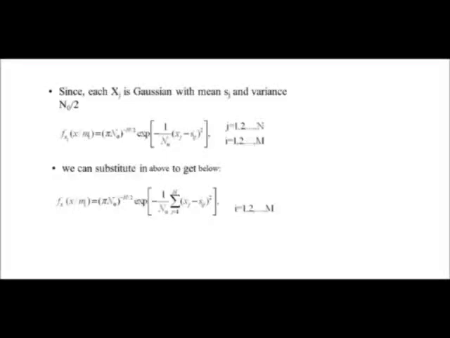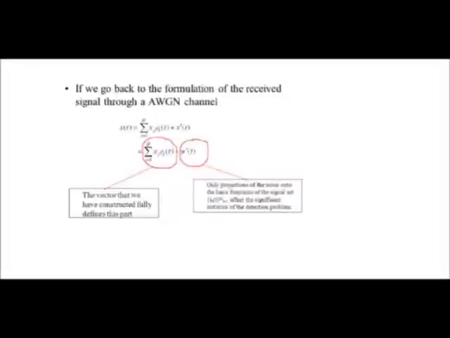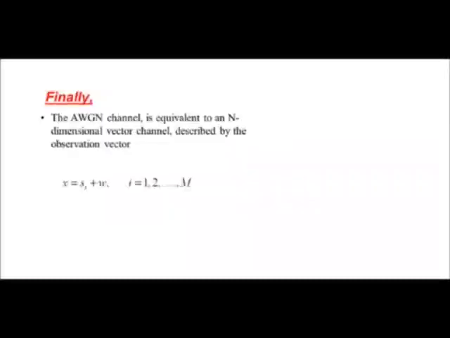If we go back to the formulation we have received for the signal, x of t is constructed fully defining the function with respect to xj and phi j, and w dash of t will represent the projection of the noise onto the basis functions of the signal. Now finally, the AWGN channel is equivalent to the n-dimensional vector channel described by the observation vector x equal to si plus w, where i equal to 1, 2 up to m symbols.